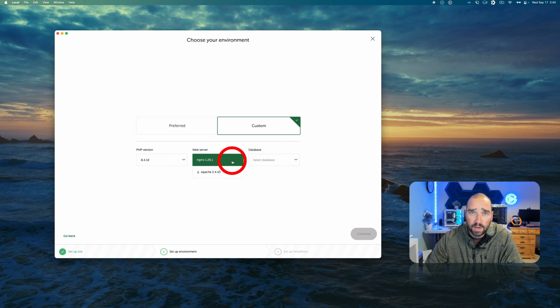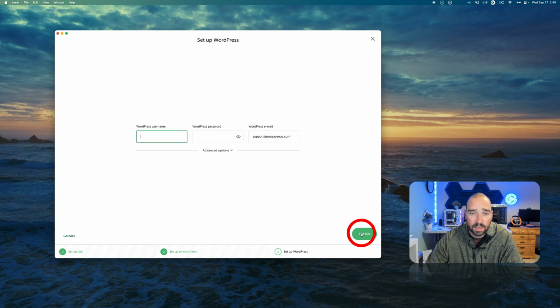Web server, you can do Nginx or Apache. And then database, you can choose, again, a different version. And you can go way back to MySQL 5 and see how bad things are. So I'm just going to leave it on preferred, and we'll hit continue.